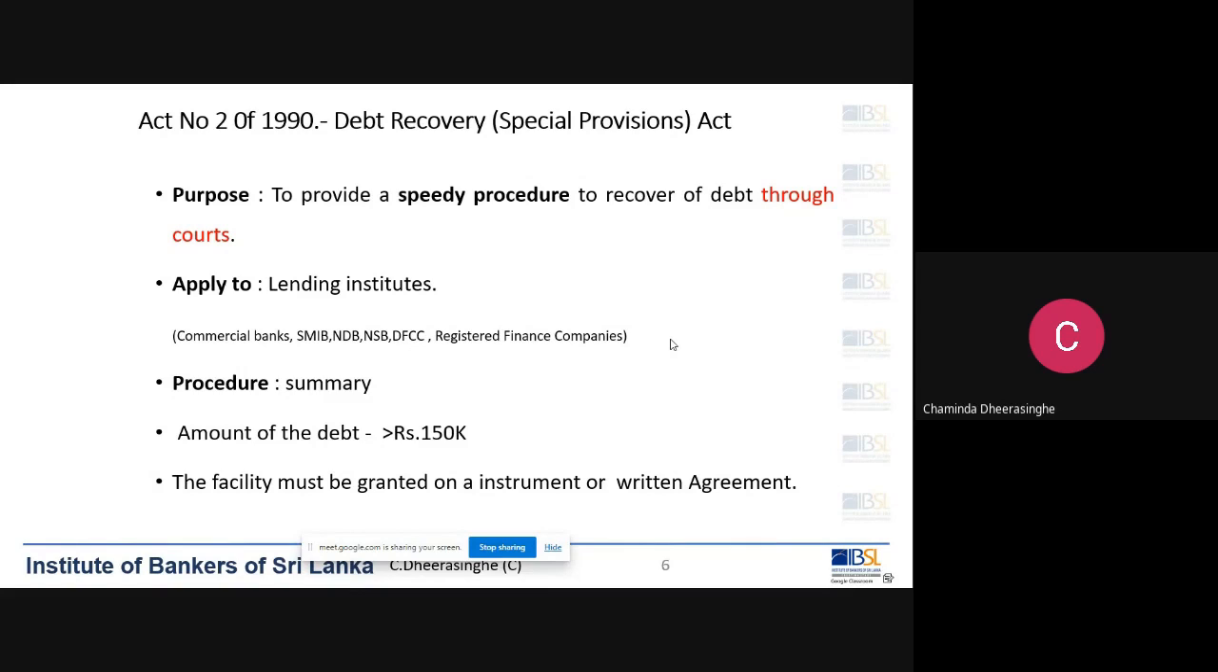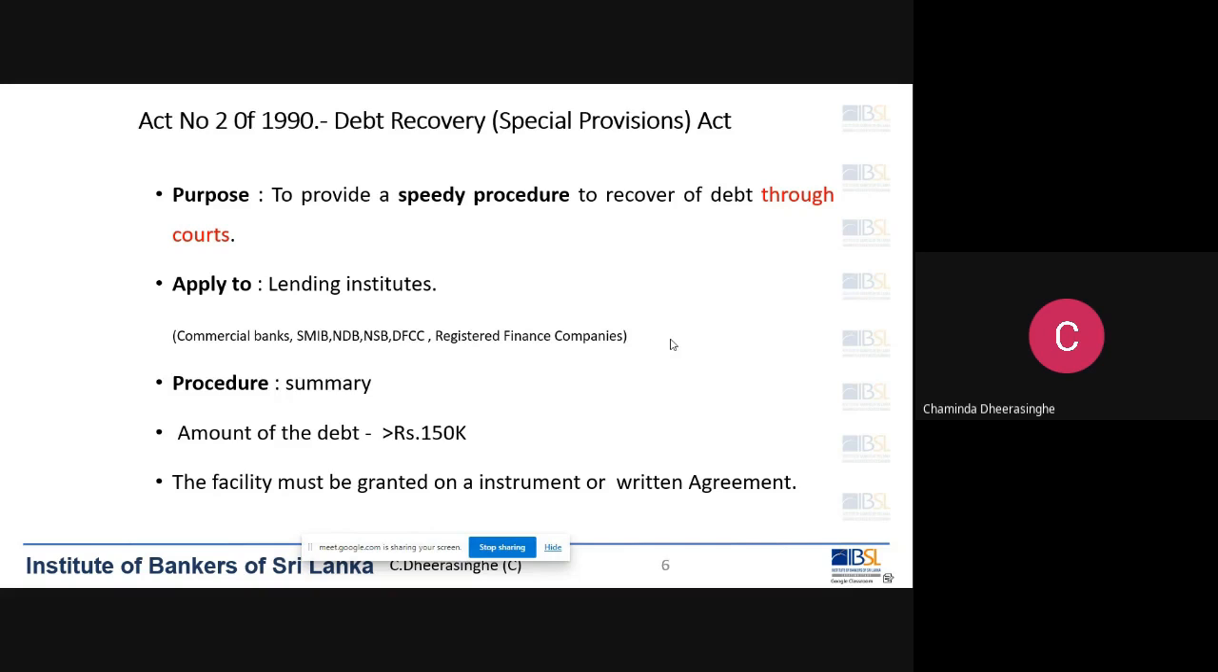If it is less than 150,000, the total claim, that is the capital outstanding and the interest outstanding and everything, we can't go through the summary procedure under debt recovery action. So that means that the claim has to be over 150,000. If it is less than 150,000, you know that it has to go through the regular procedure after referring to the mediation board. So you have to remember that is a restriction or limitation in 2 of 1990.